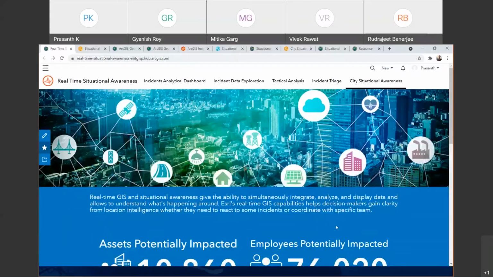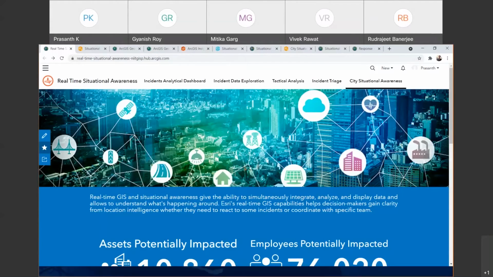So this is an ArcGIS Hub application which I was mentioning, wherein I have tailored many different applications, including dashboards, web applications, surveys, etc. Also, I will be taking you to the GeoEvent Server configurations, how I could onboard the incident live data into the ArcGIS system, perform specific analytics, and use that in my different applications.